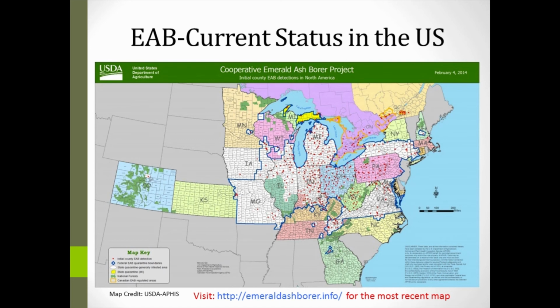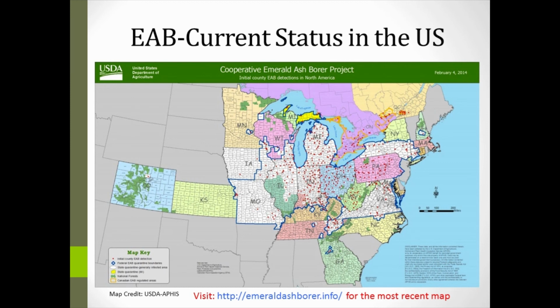Here's a current map of known emerald ash borer infestations as of early February 2014, and we can really see from the map that southeastern Michigan, greater Detroit area was really the epicenter of this thing, and it has radiated outward from there. As a result, states such as Illinois, especially the Chicago area, Indiana, Ohio, Pennsylvania, these are the states that are the most heavily infested.